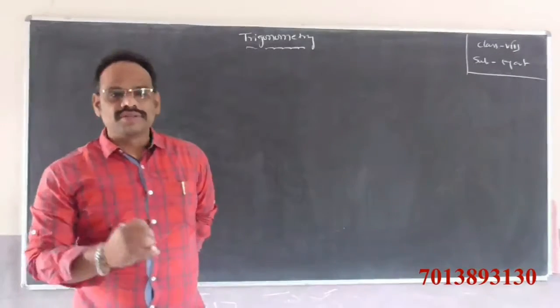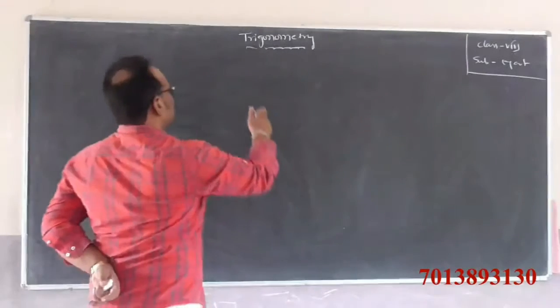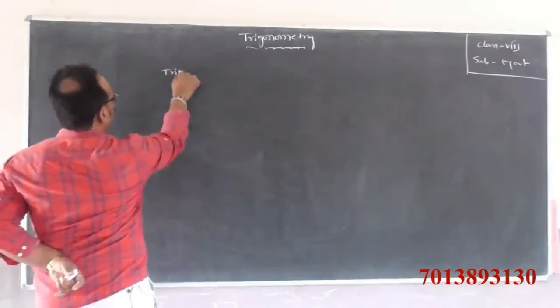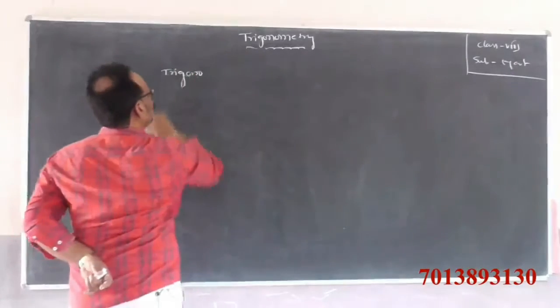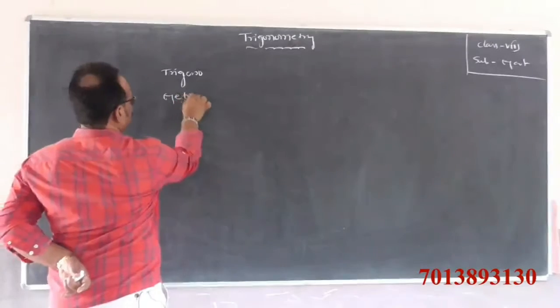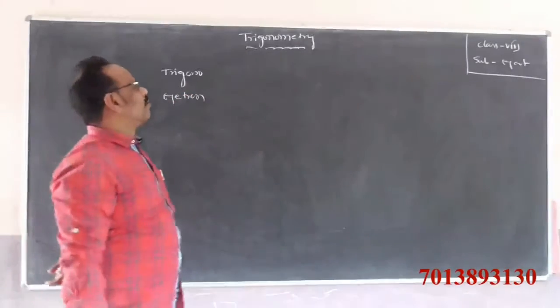First of all, what is trigonometry? Trigonometry is derived from two Greek words, that is trigonum and metron.